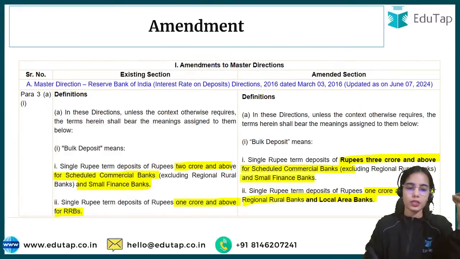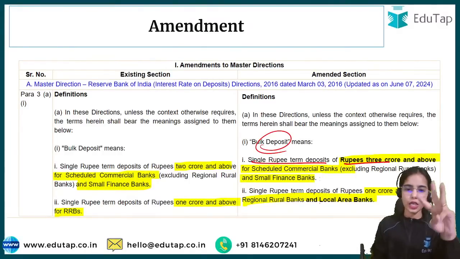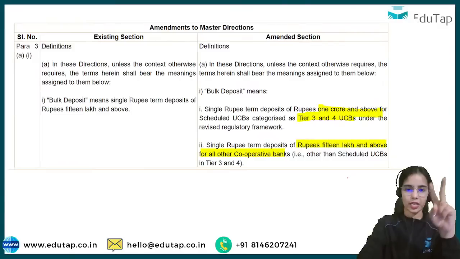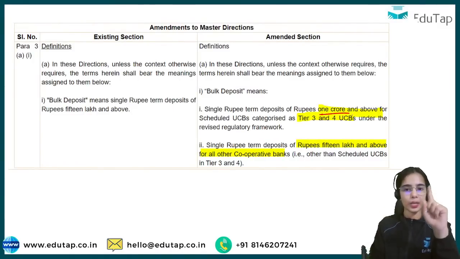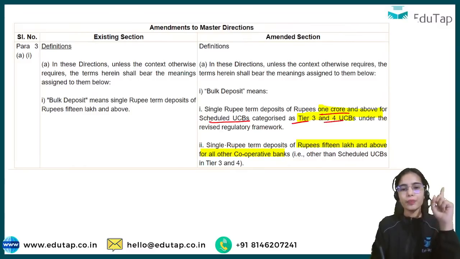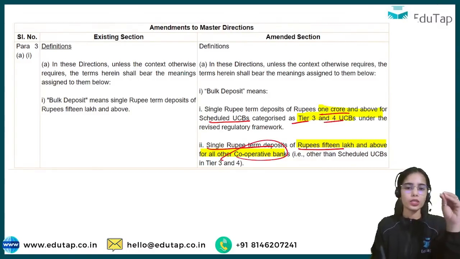Bulk deposit is the single rupee term deposit of rupees 3 crore and above for scheduled commercial banks excluding regional rural banks and small finance banks, and 1 crore and above for the regional rural banks and local area banks. For the scheduled urban cooperative banks in tier 3 and tier 4, it is 1 crore and above, and the bulk deposit is single rupee term deposit of rupees 15 lakh and above for all the other cooperative banks.